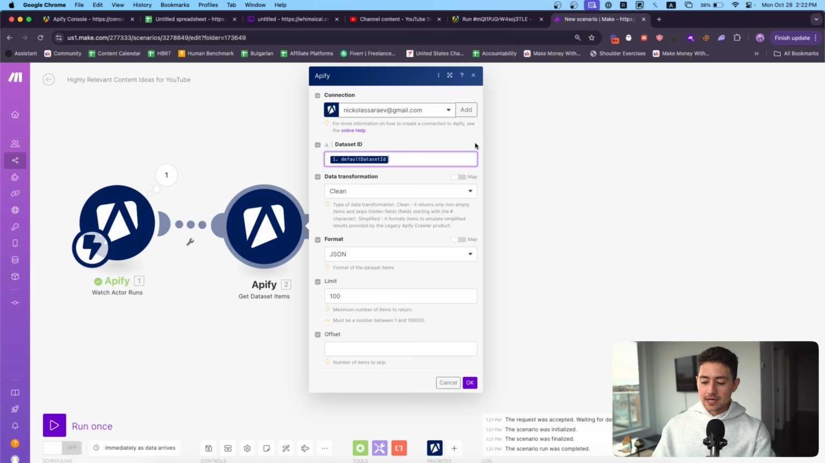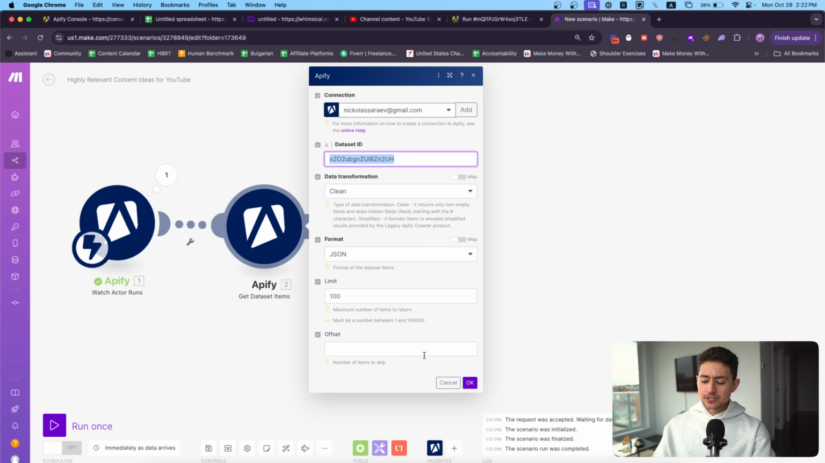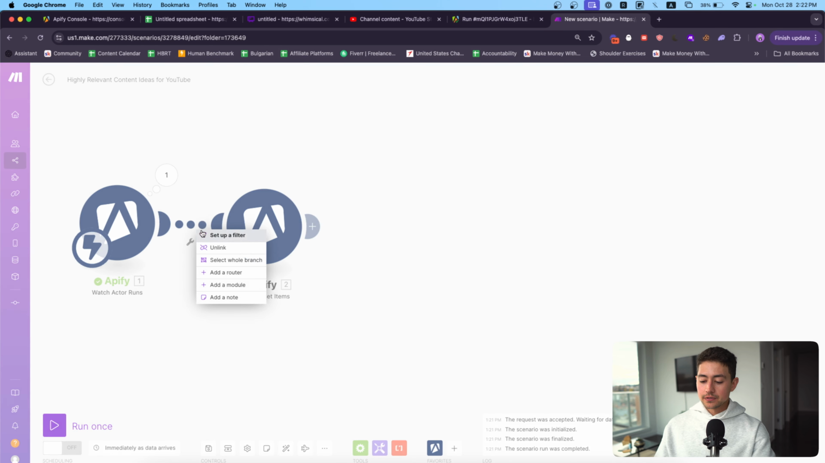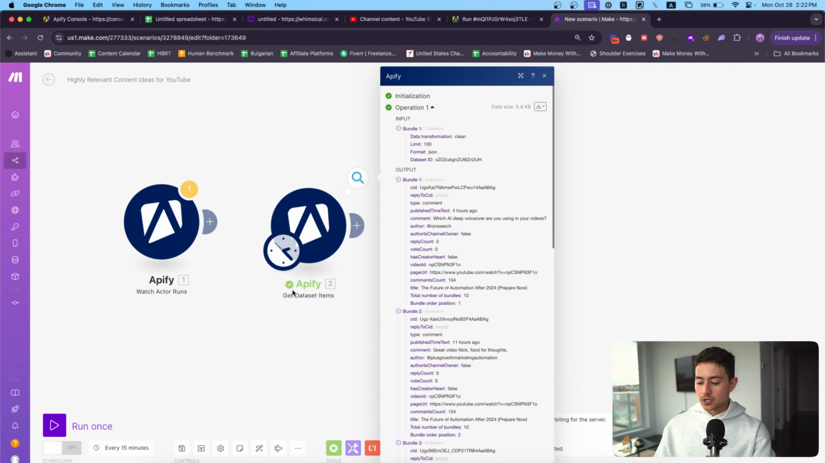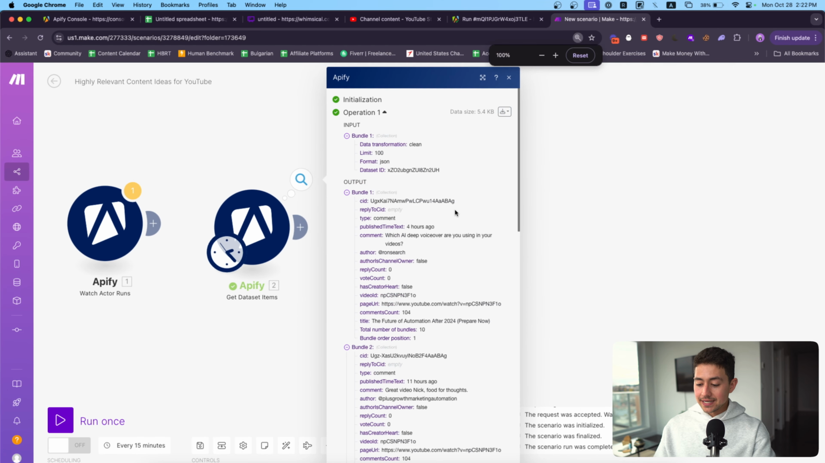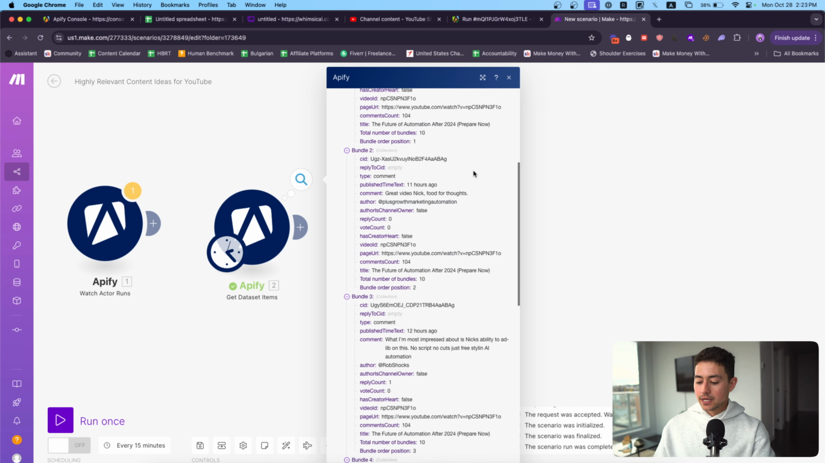Because I just ran this, I don't want to have to run this every time. What I'm going to do is paste in the actual dataset ID, which I just got here. I went to storage and then I went to dataset ID. I copied that over. And I'm actually just going to run this one module on its own, just because I want to show you guys what that looks like. So I'm going to right click, press run this module only. And now we're actually going to get all of that data, the same data that we had earlier when we ran it in Apify. The thing is now, though, it's accessible to us in Make.com. We can now obviously glue it together with a bunch of other stuff.